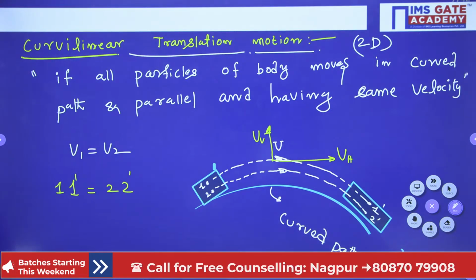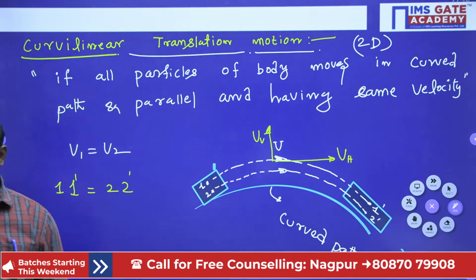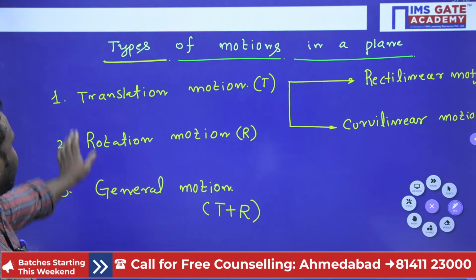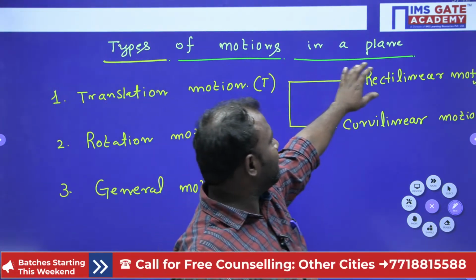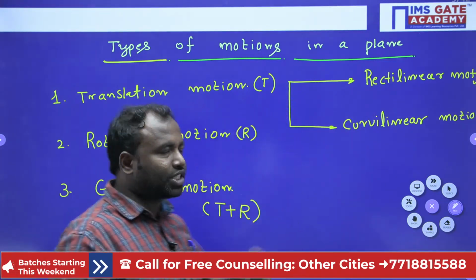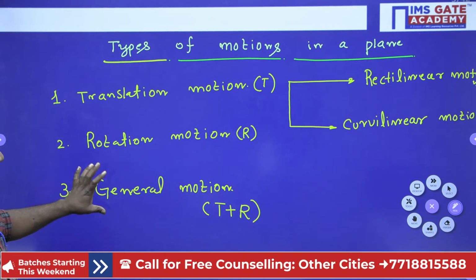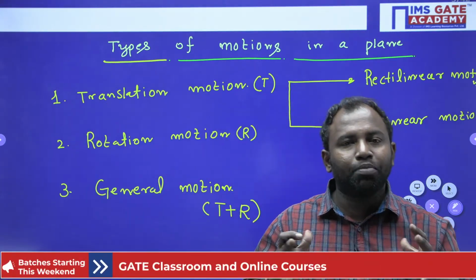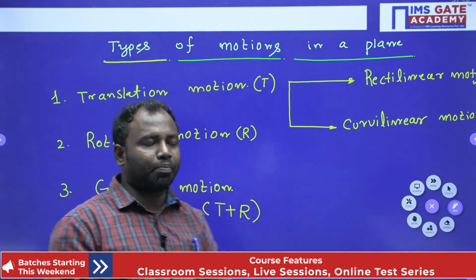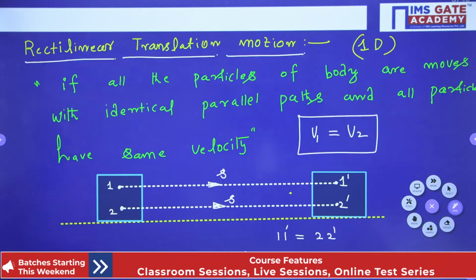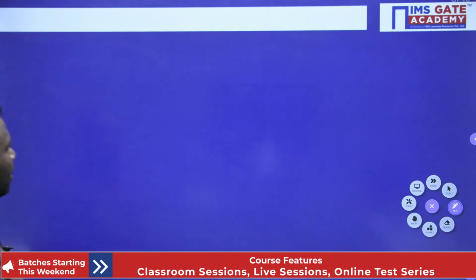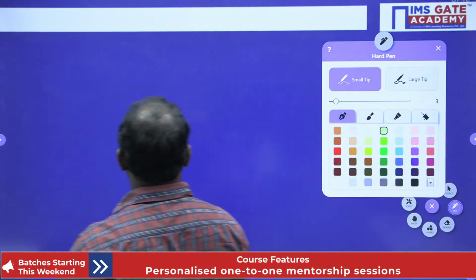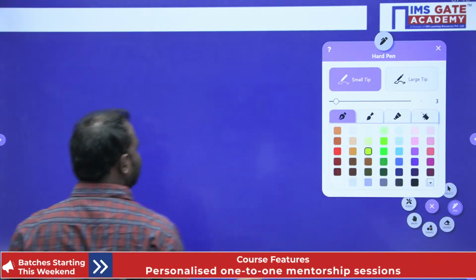Now let us move to rotational motion. Here we finished translation, that is rectilinear motion and curvilinear motion. Now let us move to rotational and general motion, and then we will go for the variables of motion, and then we will solve some problems as well. Now let us move to rotational motion.